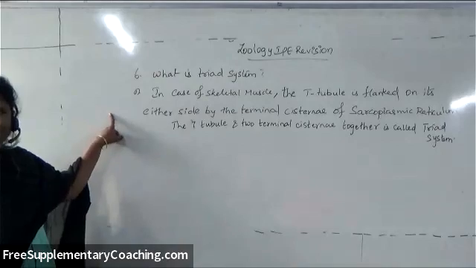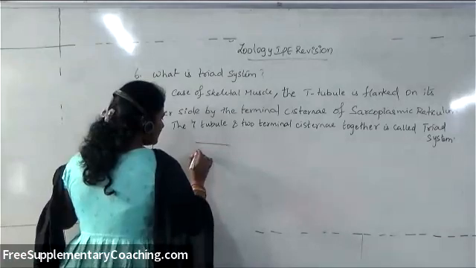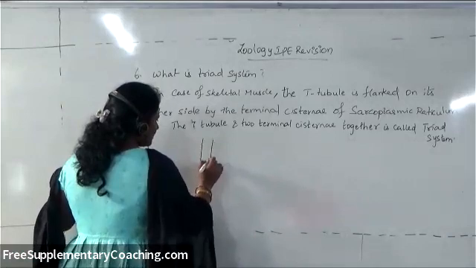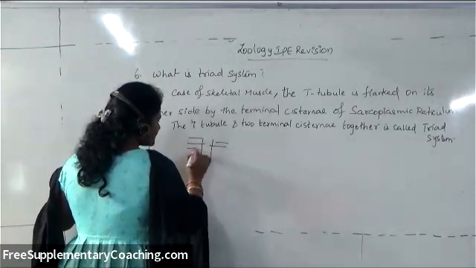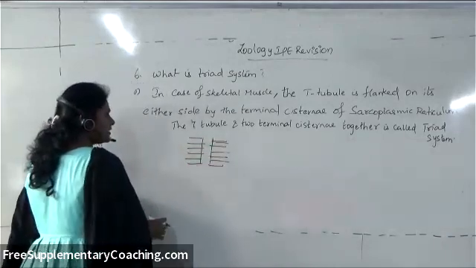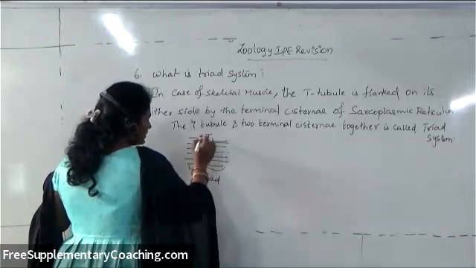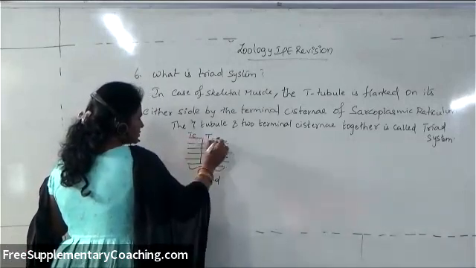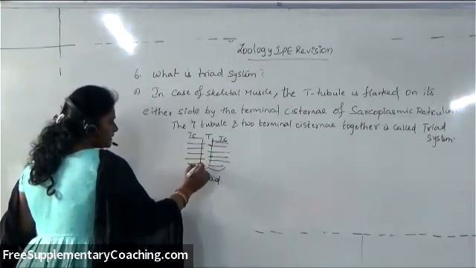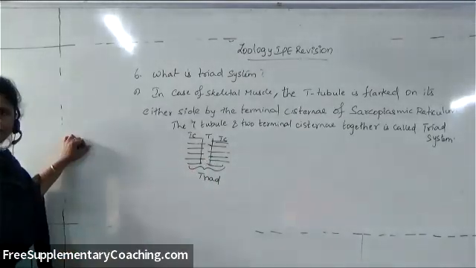In case of skeletal muscle, for example, if this is the T tubule, the T tubule is flanked on its either side by the terminal cisternae of the sarcoplasmic reticulum. So now together that can be called as what? That can be called as triad system. This is the terminal cisternae, which are flanking on either side. Together it can be called as a triad system.